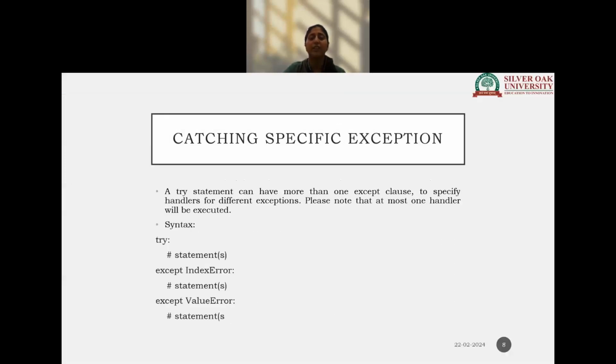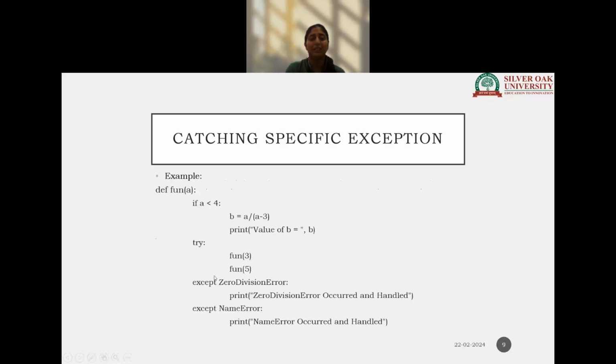Now, moving further, this was a general exception that we were trying. Supposedly, we know that there is a certain specific exception, like IndexError or ValueError, which are the inbuilt exceptions. So we can specify the name of the error with the except block, and we can perform the relative statement with it. Let's understand with an example.